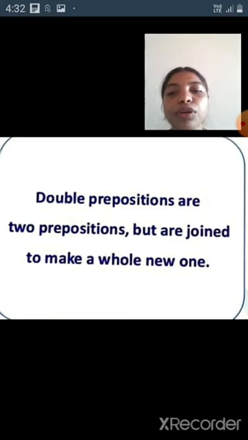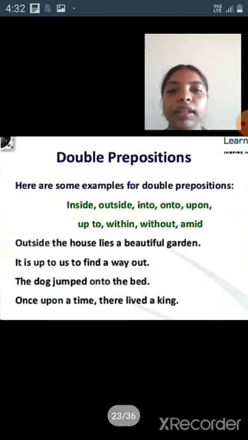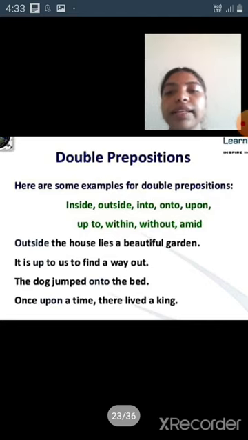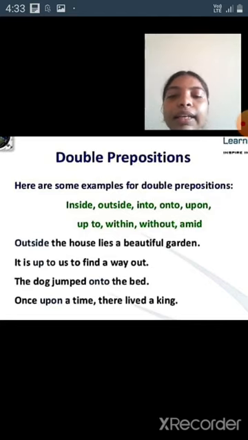Next, double preposition. Double prepositions are two prepositions joined to make a whole new one. Next, double preposition examples: inside, outside, into, onto, up to, within, without, among. There are four examples of double preposition.